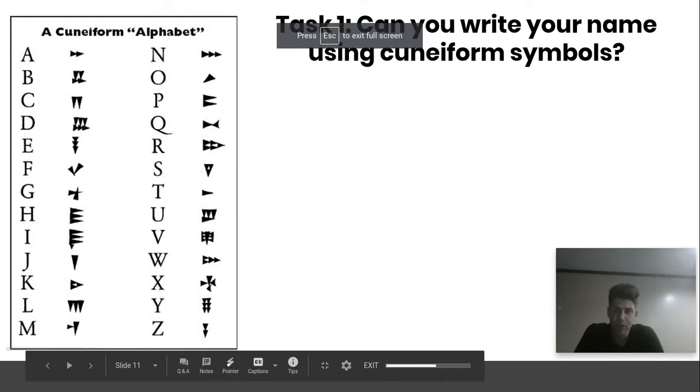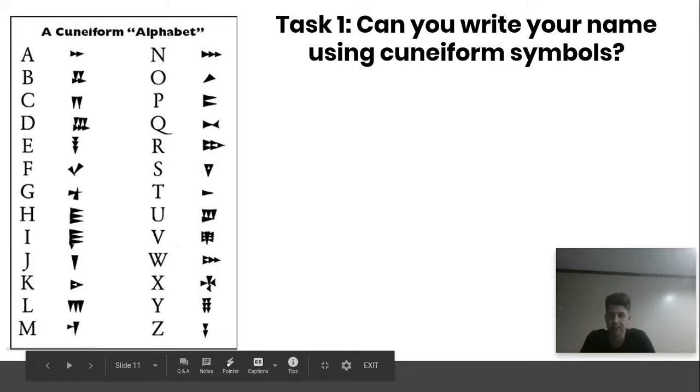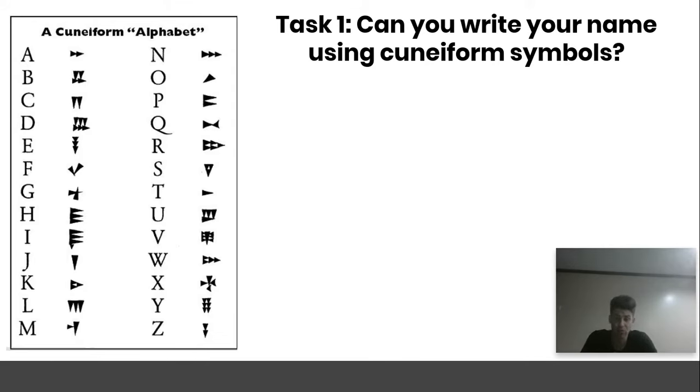So the Sumerian people who ruled over Mesopotamia obviously had their own language. And what's really interesting is that they were one of the first ever people to write their language down. Now they had their own alphabet, just like we use an alphabet in the English language. Their alphabet was called the cuneiform, or the cuneiform symbols.